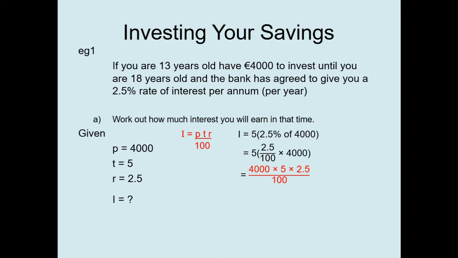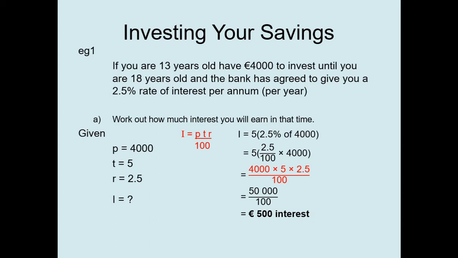So simplifying that, 4,000 times 5 times 2.5 gives us 50,000 over 100, which is 500 euros interest. And that's great. 500 euros for basically doing nothing. You've invested your money in the bank, but you didn't have to do anything with it. You just had to leave it there. And 5 years later, you got 500 euros. Now, don't expect to get rich this way. This is not a get-rich-fast scheme by any means.